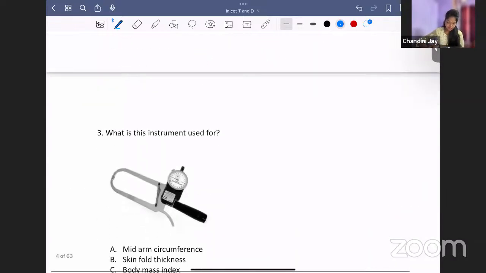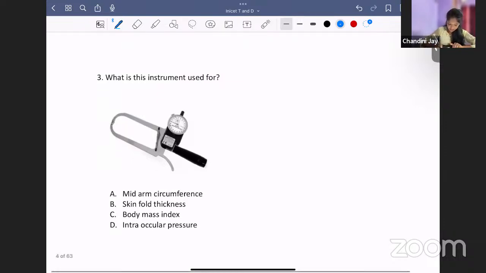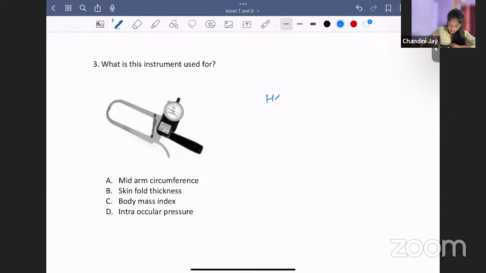Now coming to the third question. What is this instrument? Any idea what is the name of this instrument? This is called hair pendant caliper. What is the use of this hair pendant caliper? It is used to measure the skin fold thickness. So the right answer here is B. Where do you measure skin fold thickness? In the triceps.